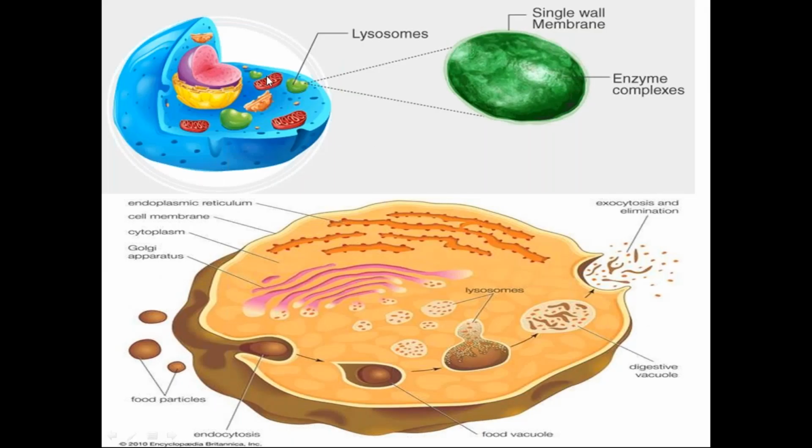So see, this is your cell, and you can see here this is the nucleus, the mitochondria, and these are your lysosomes. Okay, these are the lysosomes. And what is present, very, very important, it is a single membrane structure. It is not a double membrane structure. Mark this line, it is a single membrane structure and not a double membrane structure. Okay, and what is present inside this? The enzyme complexes, lipases, nucleases, proteases, all these enzymes are enclosed in this single vesicle bound membrane.